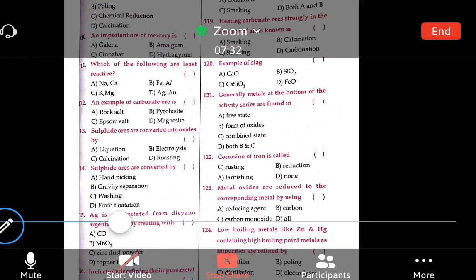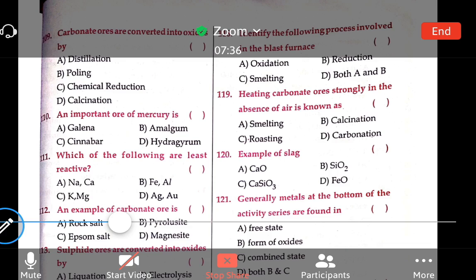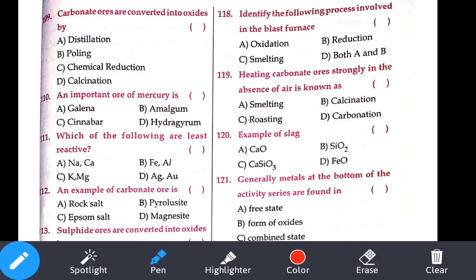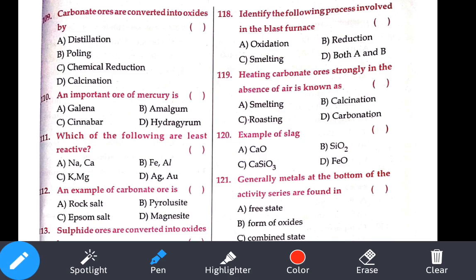Carbonate ore is converted into oxide. Carbonate, just now I said carbonate means Cc. Cc means calcination. The important ore of mercury, what is that? Cinnabar, because the chemical formula for cinnabar is HgS. Option C. Galena is PbS.